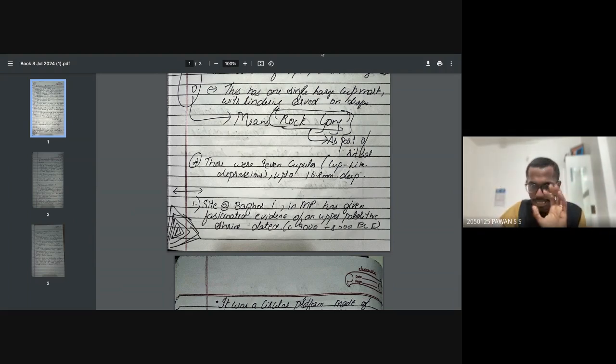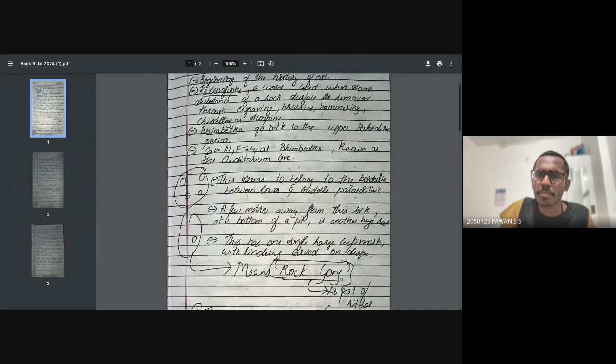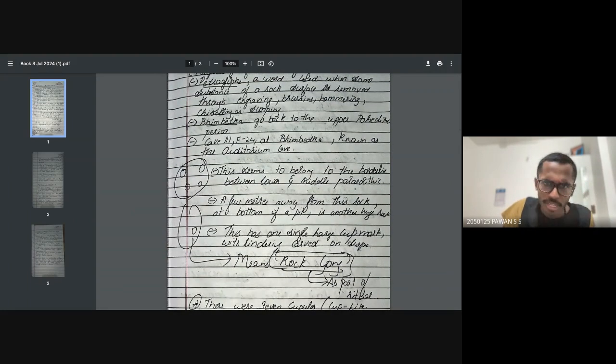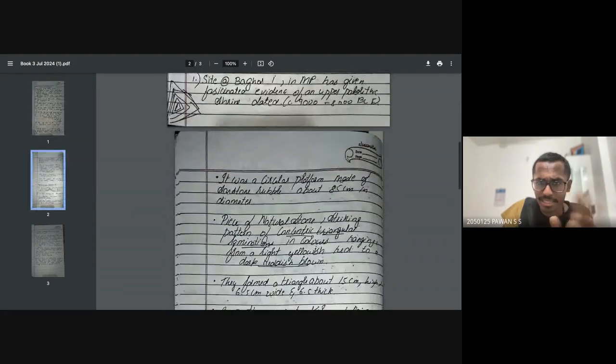That means all this kind of art and architecture was basically seen in this particular place. That's as simple as that. Don't study very complicated stuff over here, okay? Here, just know that there was a rock gong, and this place is in Bhimbetka, and it also had petroglyphs. That's enough. Don't study anything beyond this.